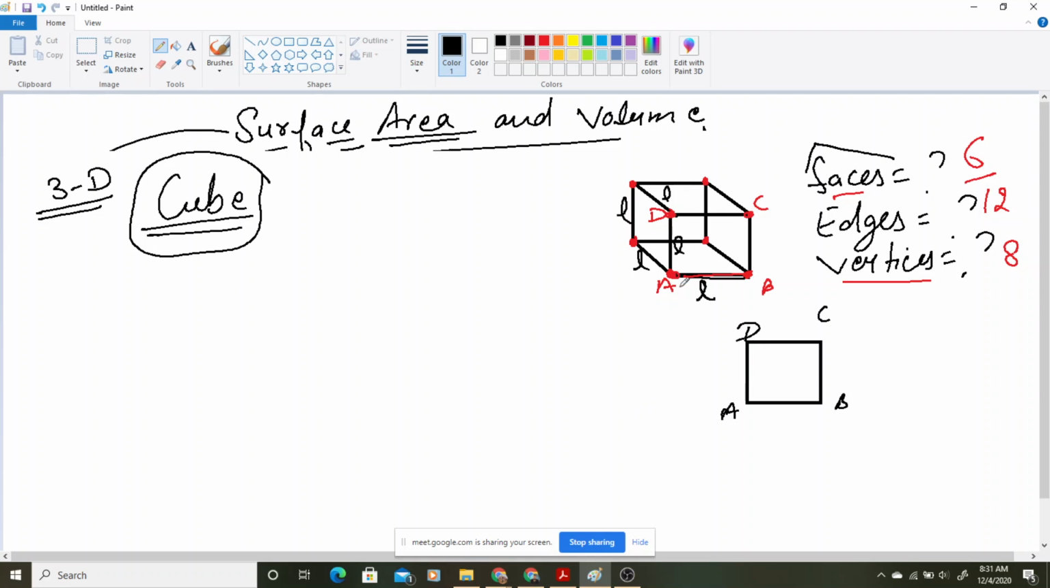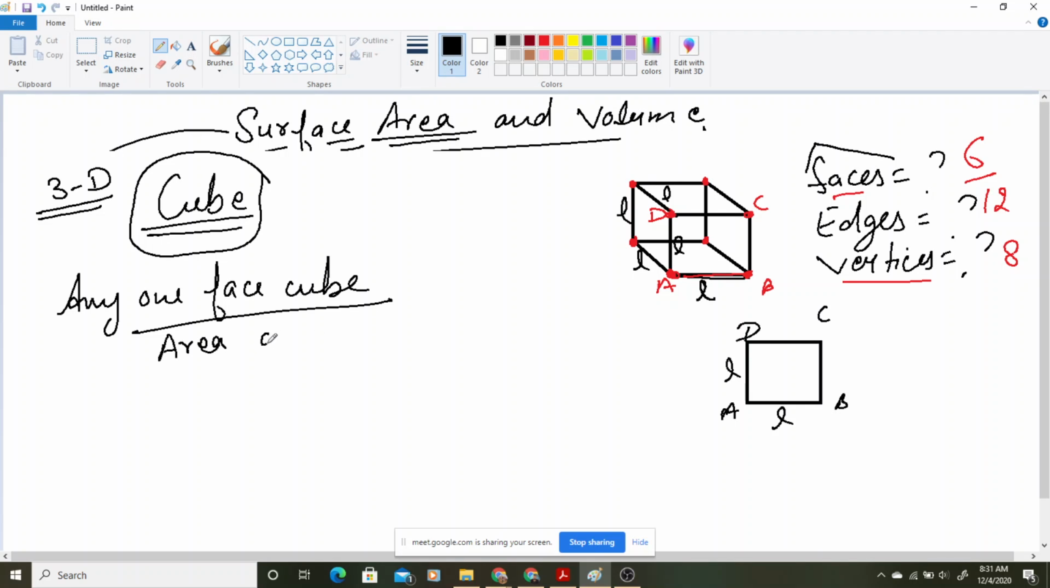Yes, correct. If we are talking about only one face of a cube, then it looks like a square. So that means what? If you are finding the area of only one face, it will be L square. Is it correct? Because you know that you have to find the area of this square. So square is what? Side into side.